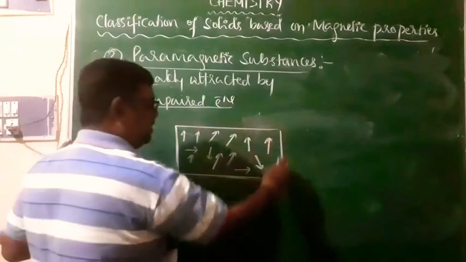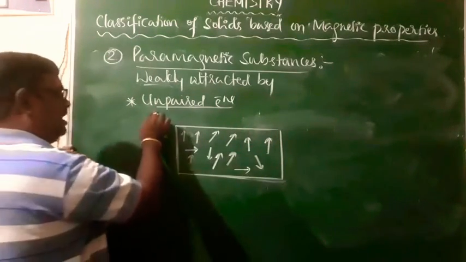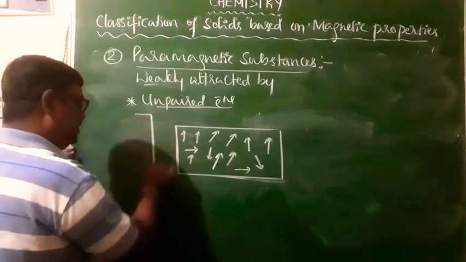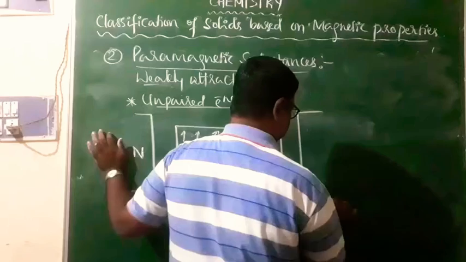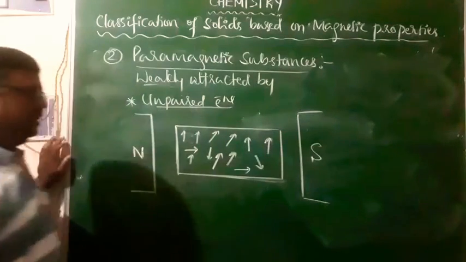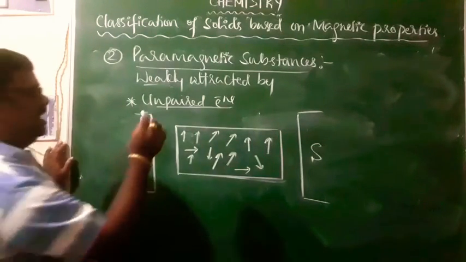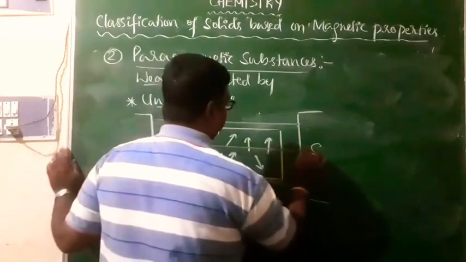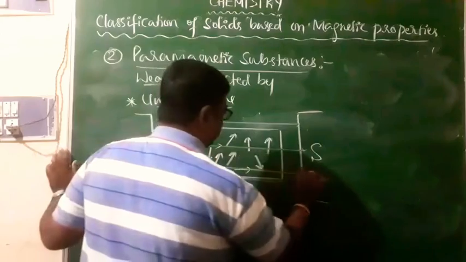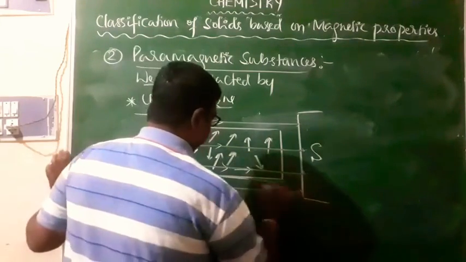This is a sample of a paramagnetic substance, right? When I place it in an external magnetic field, this is the north pole and this is the south pole. The direction of the magnetic field will be from north to south. This is the direction of the magnetic field.